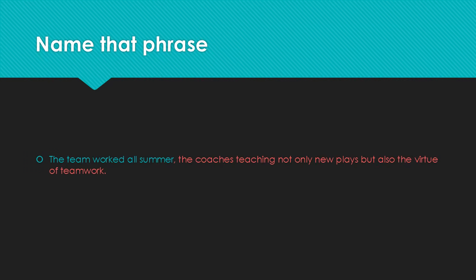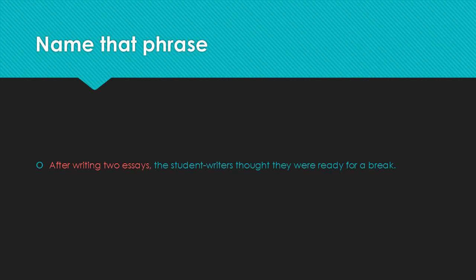Well, name that phrase. The team worked all summer. The coach is teaching not only new plays, but also the virtue of teamwork. Well, what kind of phrase and function is happening in red here? Well, you have the coaches, a noun, followed by teaching, a participle, and once we see that construction, we know it's an absolute phrase. And an absolute phrase, you remember, modifies the whole sentence or the whole main clause.